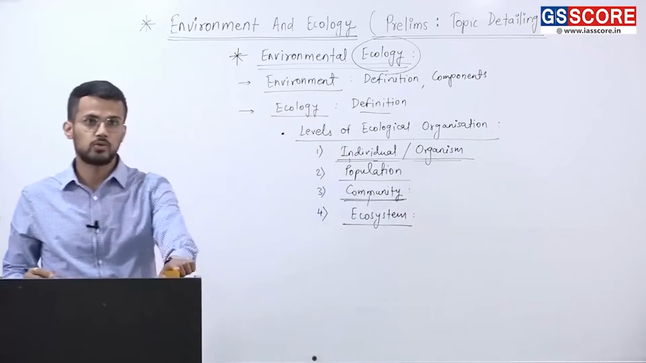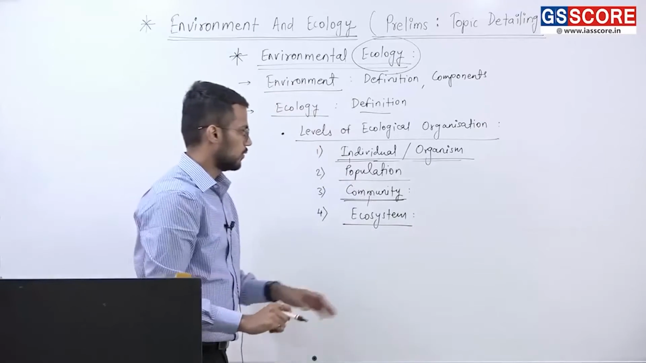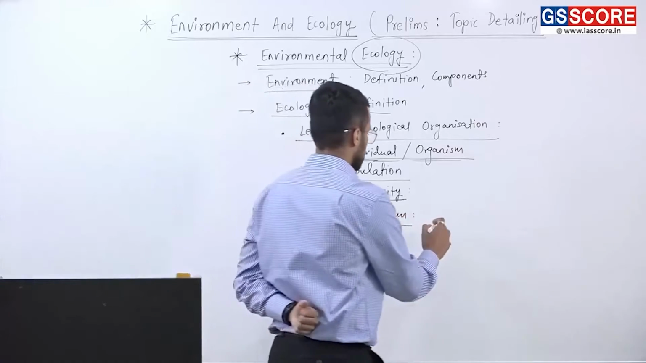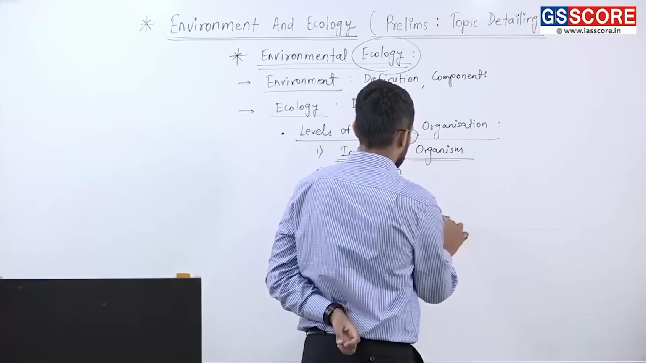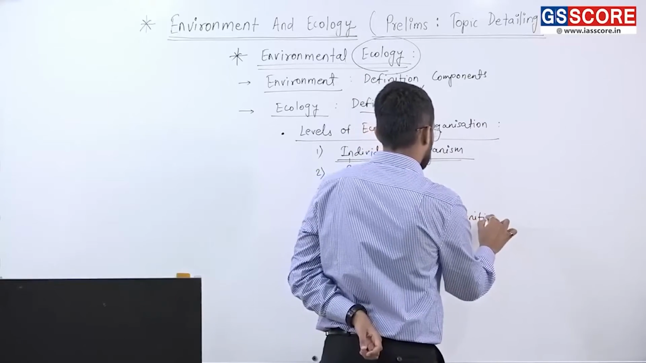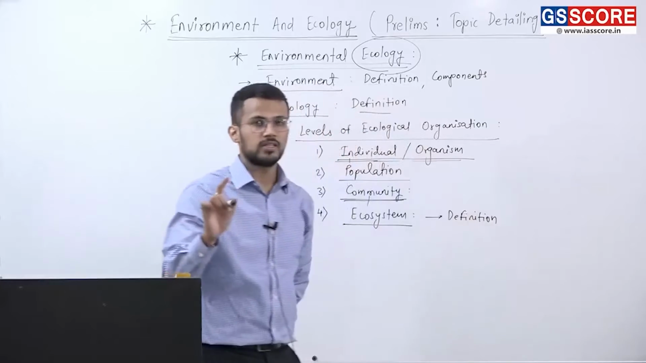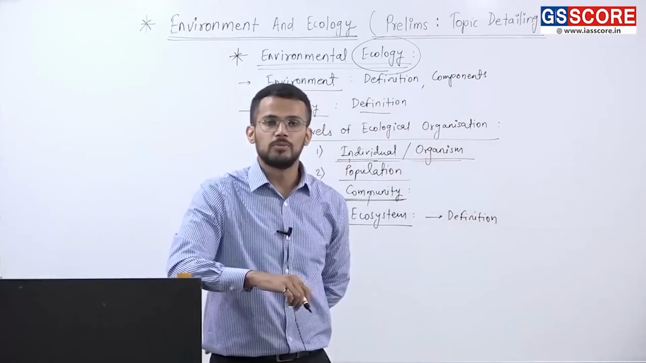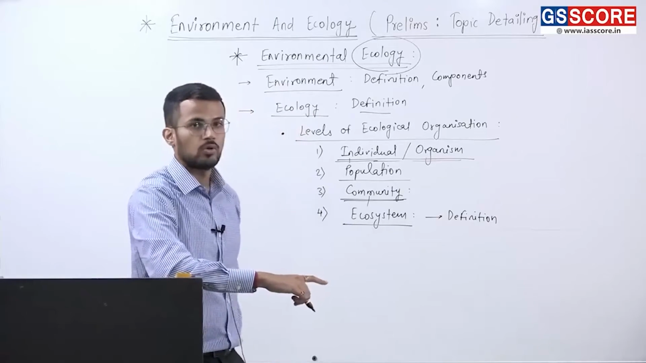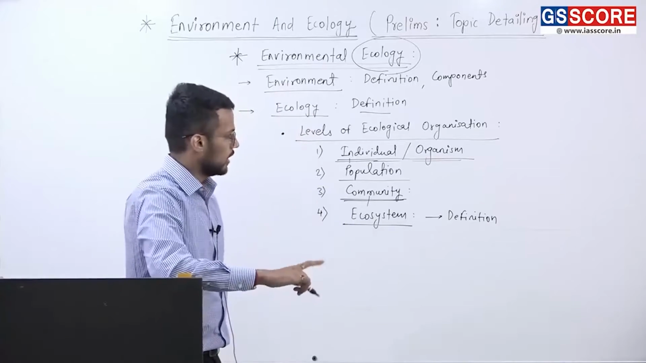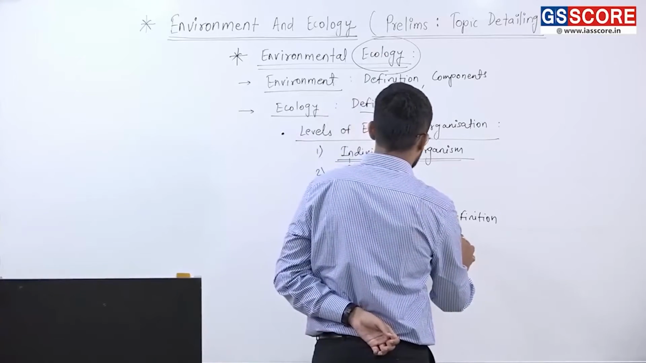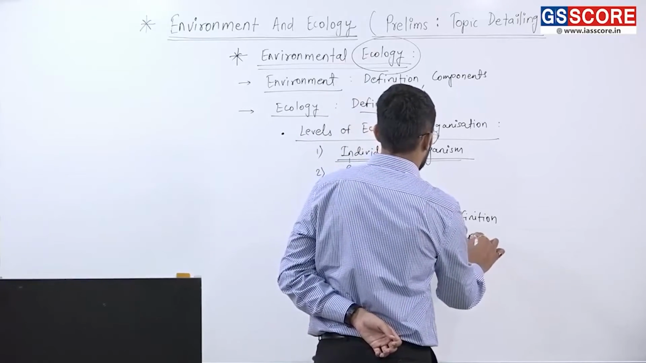Fourth is ecosystem. Now, which topics are important under ecosystem? Under ecosystem, firstly, we have to understand the definition of it. Why is definition important? Because in 2015's prelims examination, there was one question asked by UPSC on the definition of ecosystem, and that's why it is an important factor.